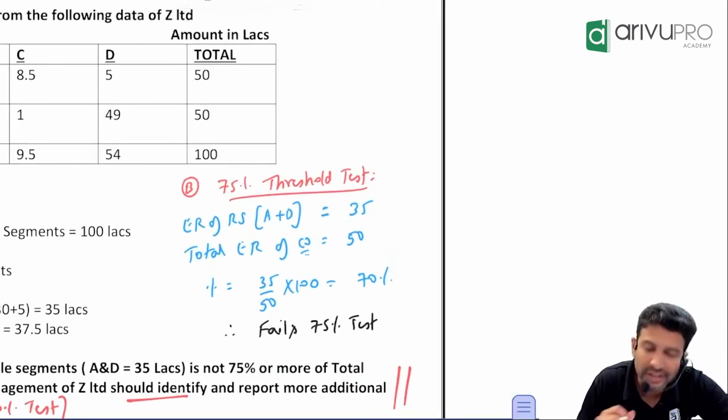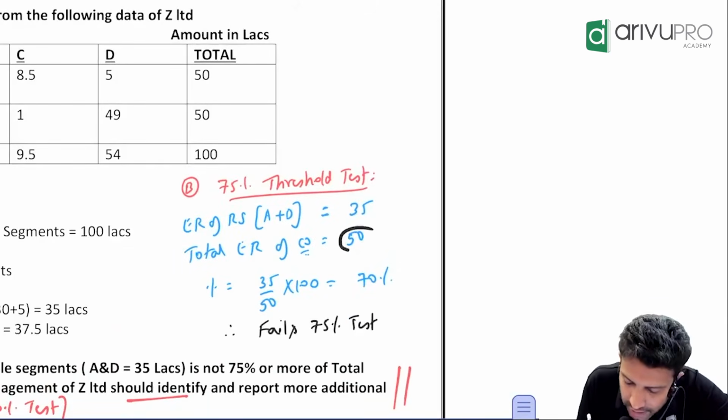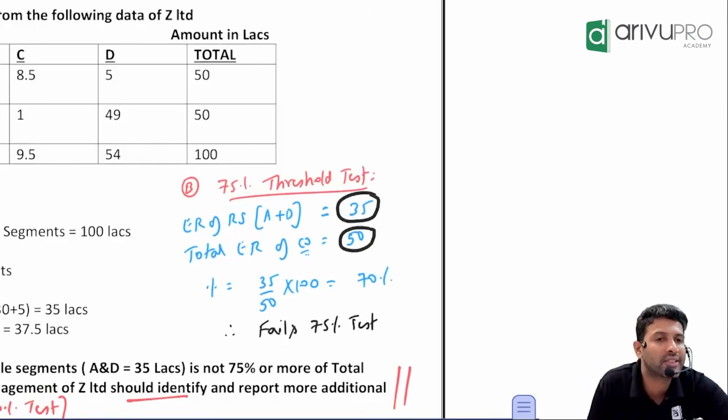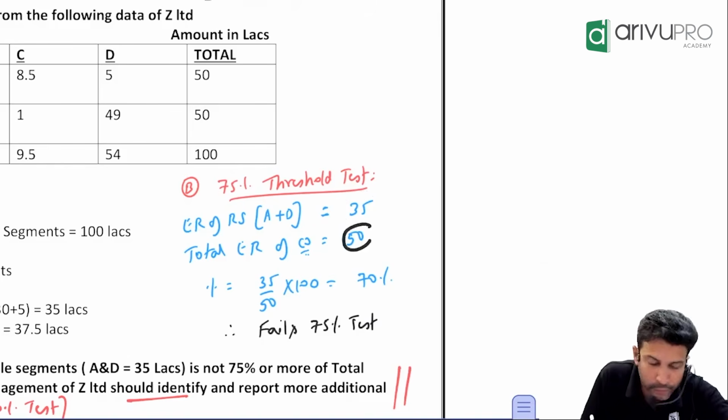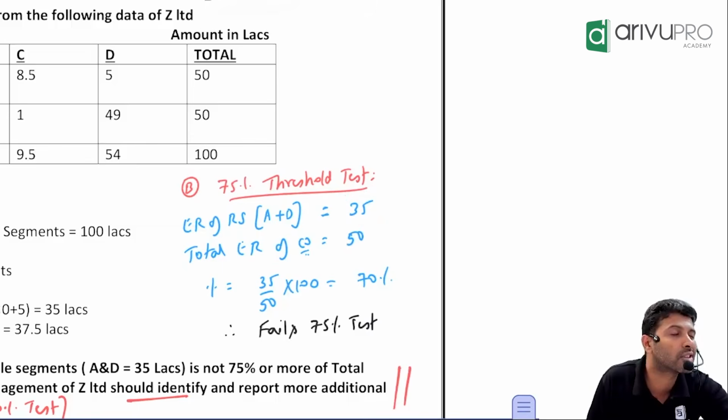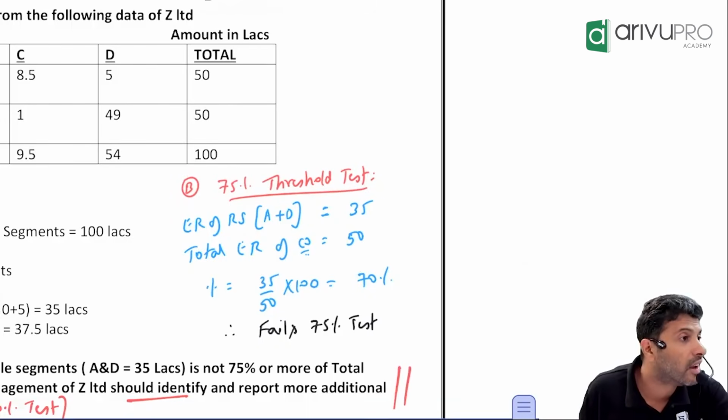Okay. Find out the percentage of this. Total external revenue of the company is 50. External revenue of the reportable segments is 35. Find out the percentage. What is it? How do you find percentage? Out of 50, A and D is giving how much? 35. So what is it in percentage? 35 divided by 50 into 100, if you do, you will get how much? 70%. You are getting 70%.